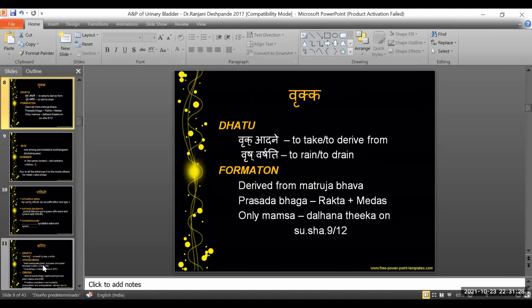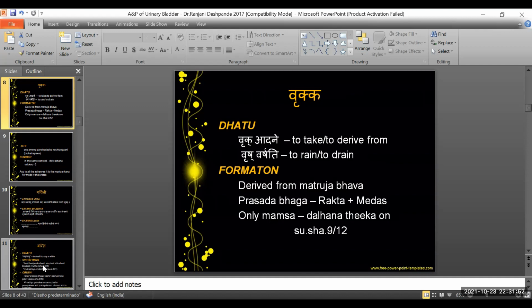In Ayurveda, like we study the embryological origin of every organ, in the same way, according to Ayurveda, Vrukka is the Matraja Bhava and it is made up of the Rakta and Meda Dhatu, and it is coined as Vrukkau, which means that there are two in number.